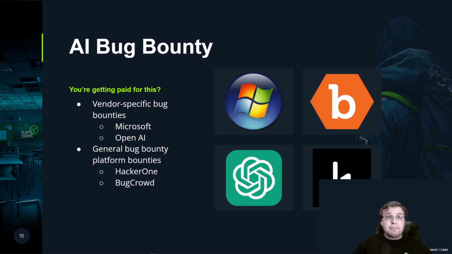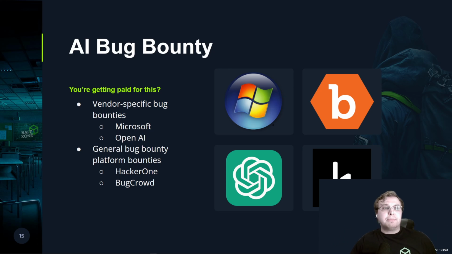OpenAI has their own. I believe that they work with BugCrowd, and this is actually one that you can find on their website. Generally speaking, if you look for these and there's a model you're interested in, or maybe a custom application of a model, go look at their website. They probably have a bug bounty. If they do not, check and see if they have a general bug bounty. And that may be something that if it's your company, it might be worth bringing up, because these are new things, we're going to see issues with them.